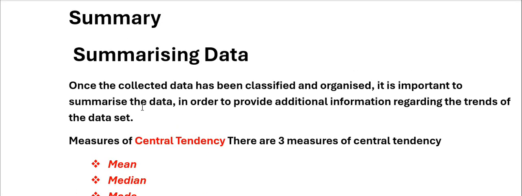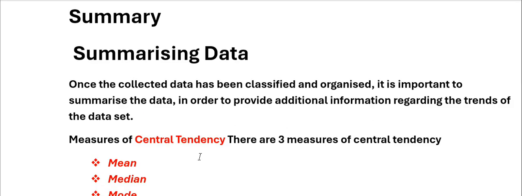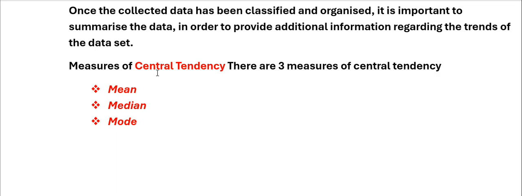Here's a summary, good people, of summarizing data that I've written for you: once the collected data has been classified and organized, it is important to summarize the data in order to provide additional information regarding the trends of the data set. Here are the measures of central tendency. There are three measures of central tendency: as I've explained to you, mean, median, and mode. There are only three.